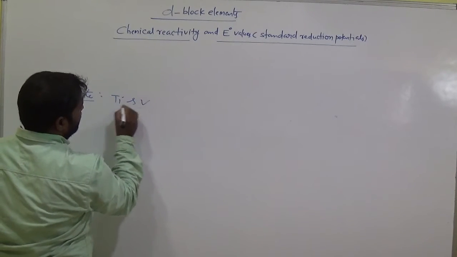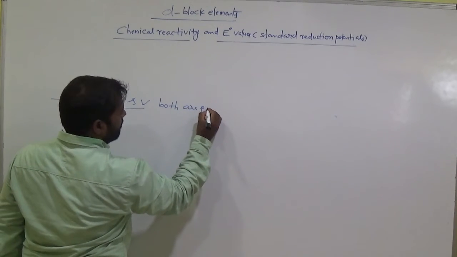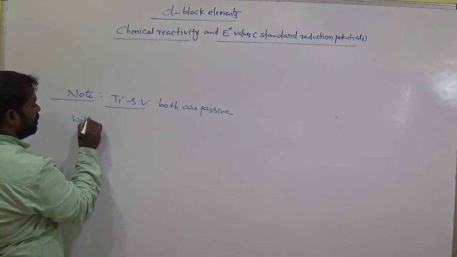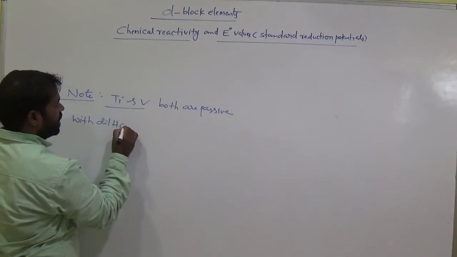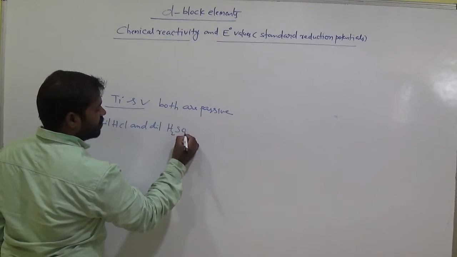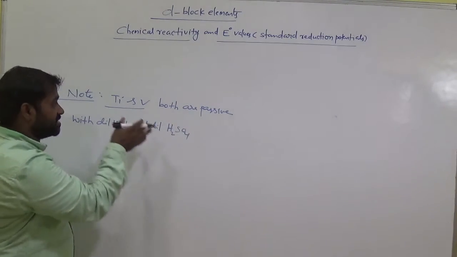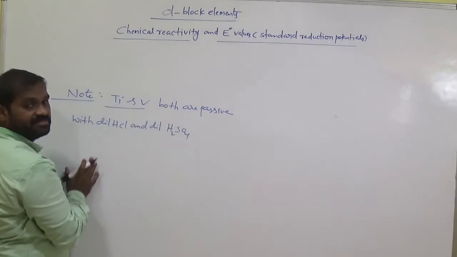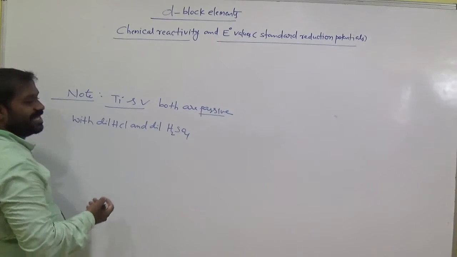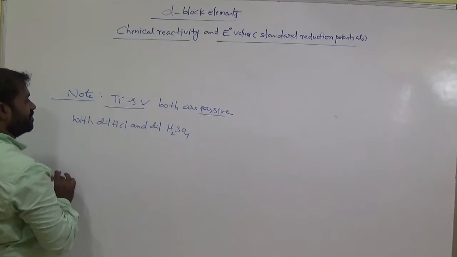And note here, titanium and vanadium both are passive with dilute HCl and dilute H2SO4. That means they are not willing to release H2 gas when they interact with acids, not displaced like that. Passive means here they are less reactive with acids. Remember this one.